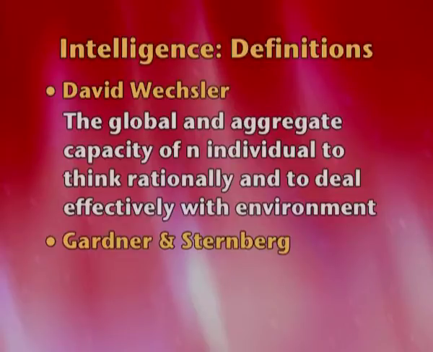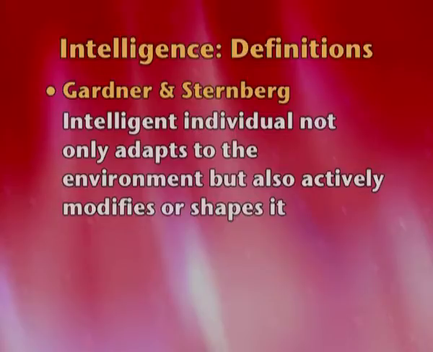The last definition is by Gardner and Sternberg. Now, this definition gives us the understanding that intelligence is not just about the statistical structure, it is also about how a person deals with different kinds of situations, adapts himself, modifies himself to different situations. That is the definition given by Gardner and Sternberg. Now, all these names that you've heard are psychologists who have given their definitions of intelligence, and they've also given their concepts about how intelligence can be assessed or tested.